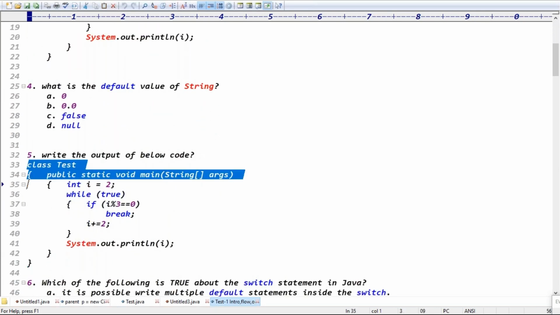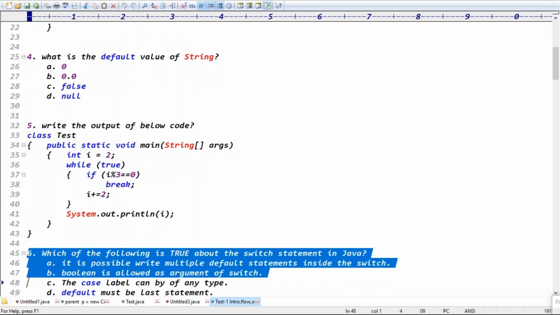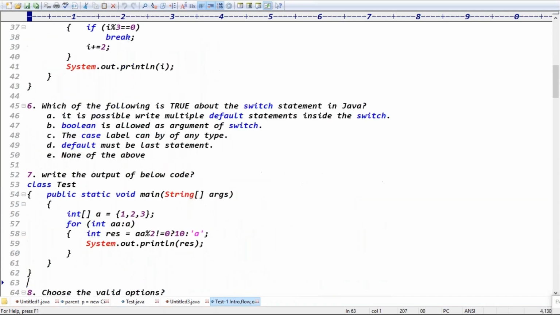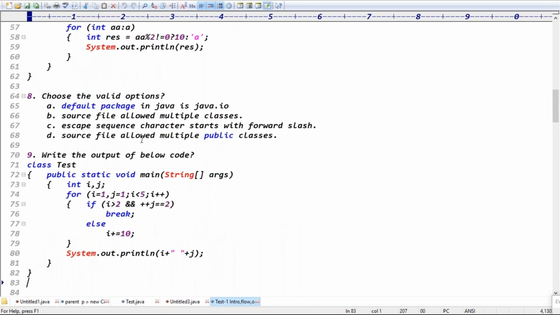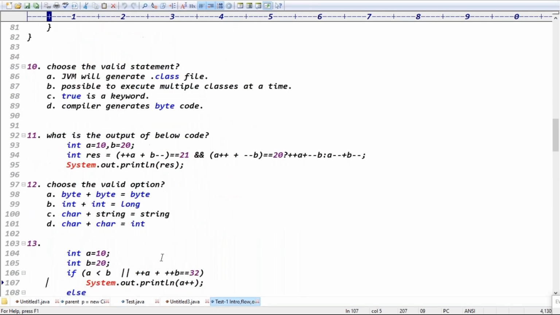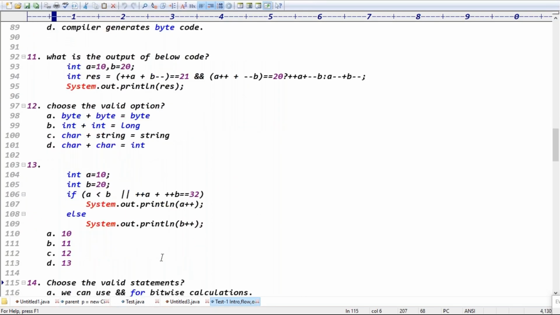One programming question, one theory question. I prepare like this. This is the code, right? Write the output of the below code. The ninth one is again a theory or programming question. It's like that. Every 3 or 4 topics, I prepare 20 questions.